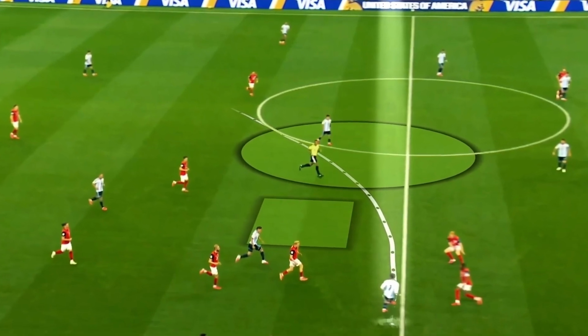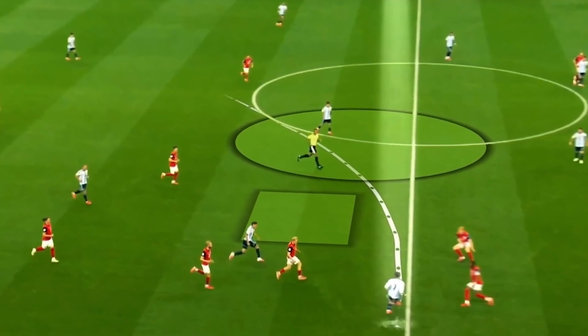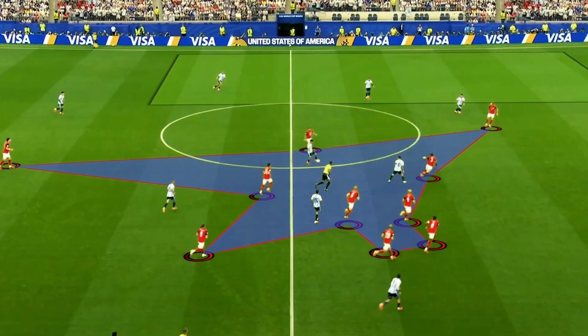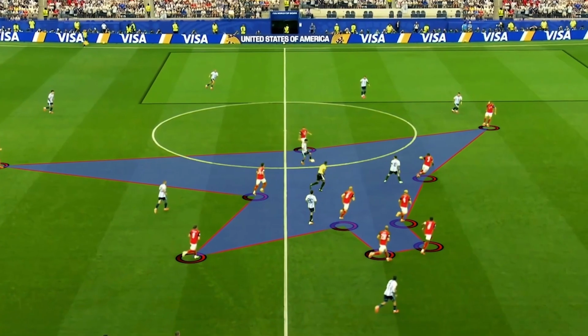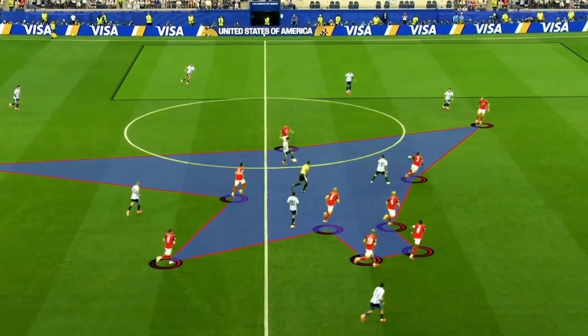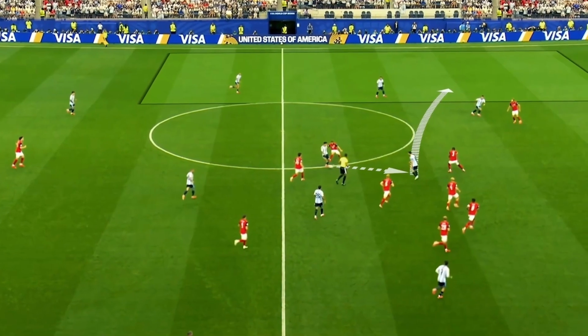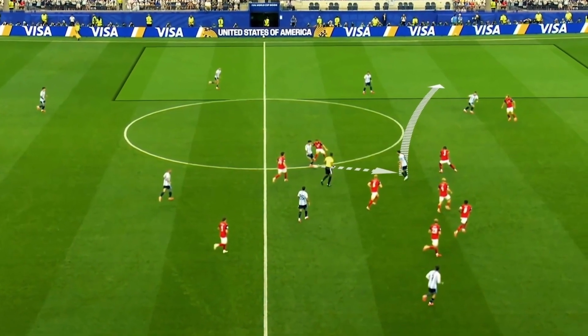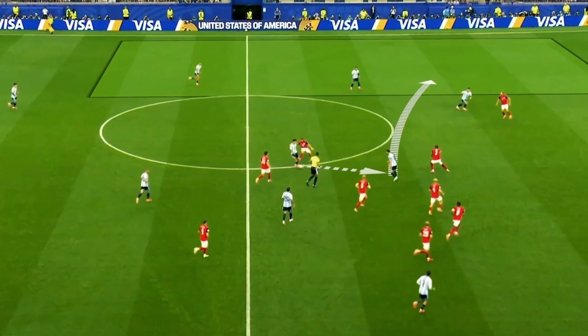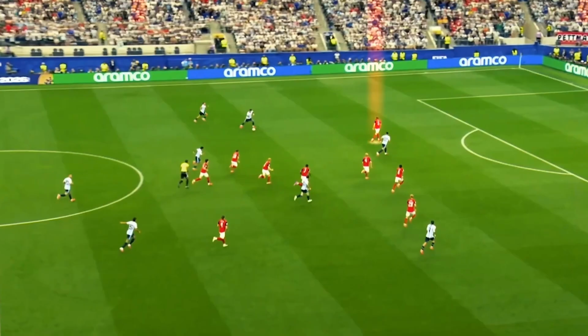One key pattern was the movement of Paul. He dropped deep to start attacks, then immediately moved wide to support progression on the flank. This constant rotation pulled Austria's midfield structure apart. Enzo Fernández controlled tempo in advanced zones, using line-breaking passes to find runners between Austria's midfield and defensive lines. This created repeated penetration into dangerous areas.